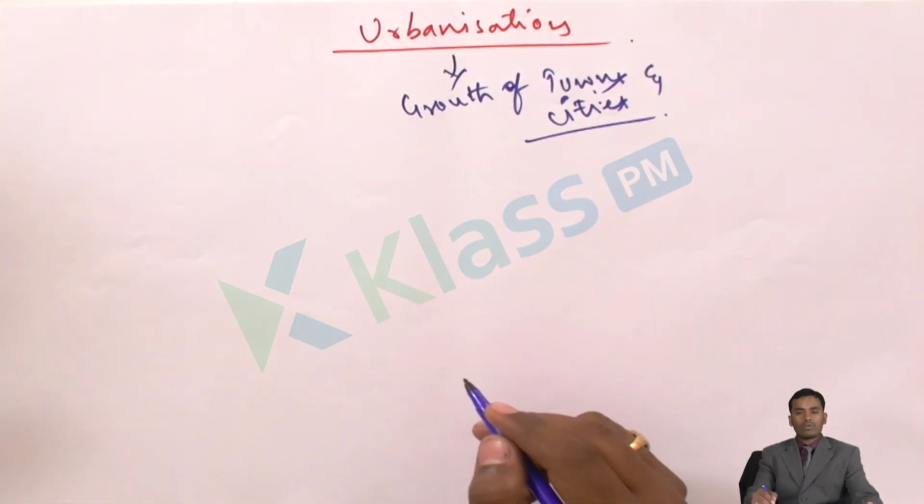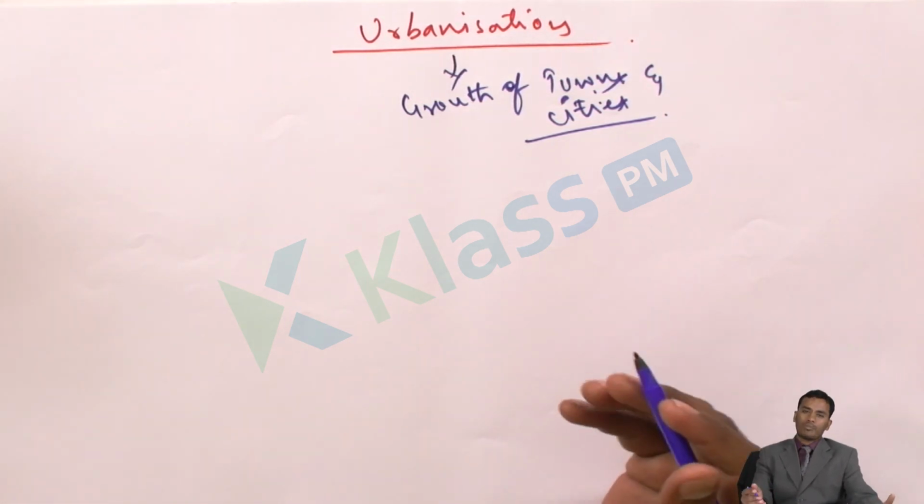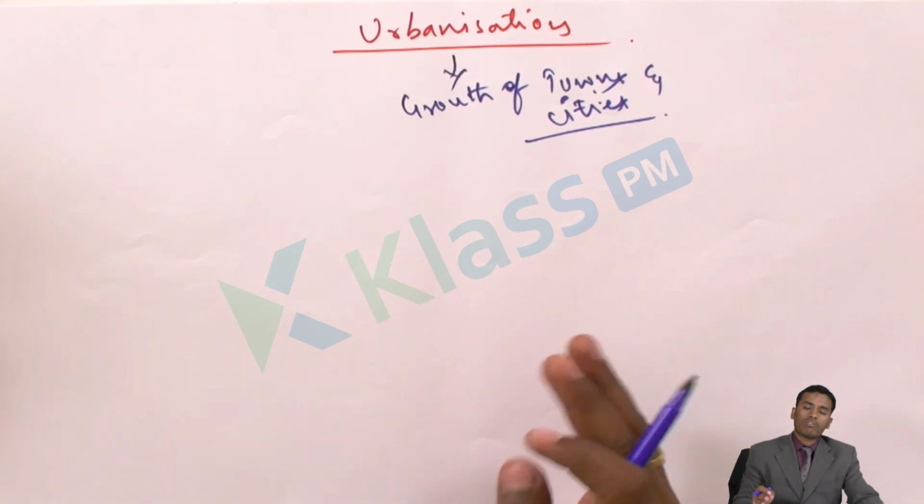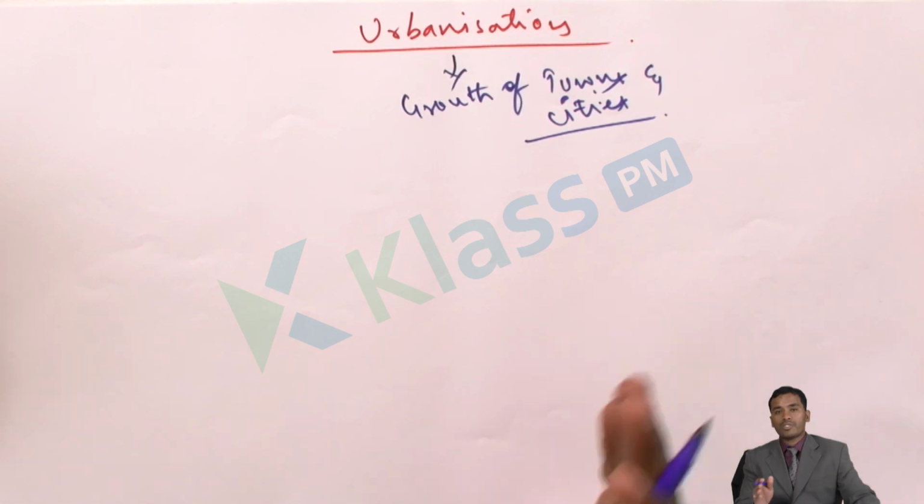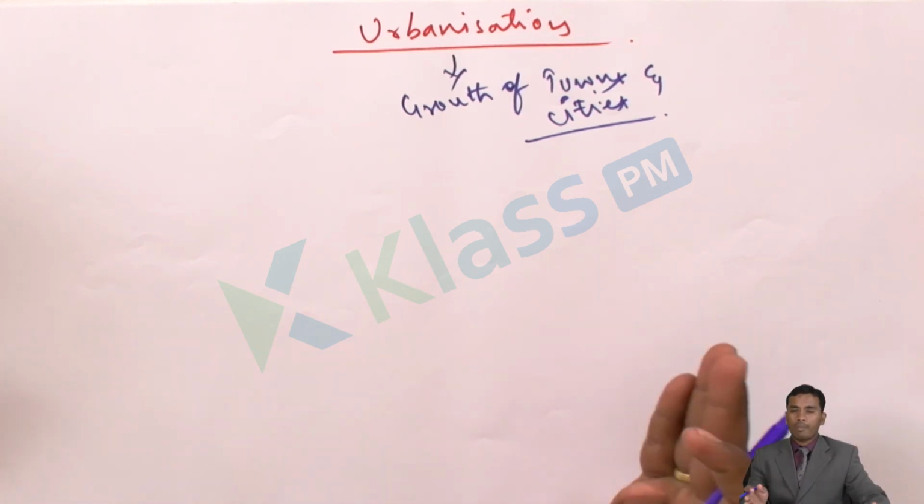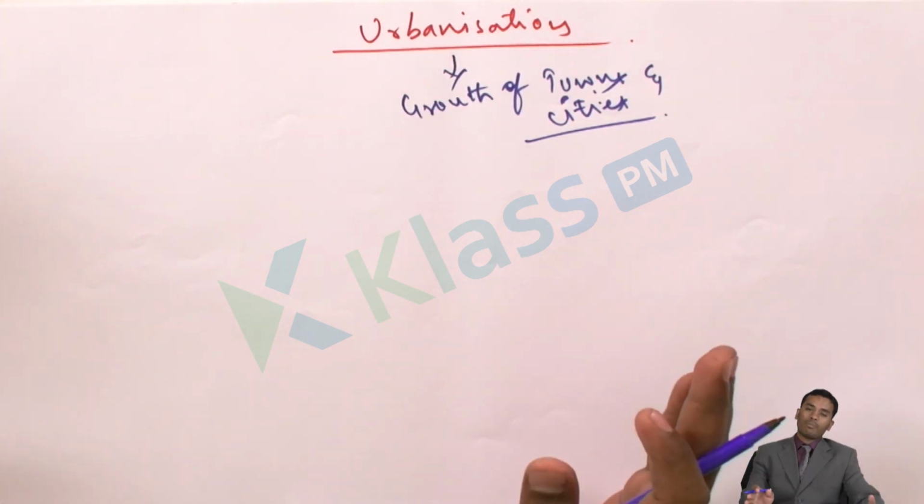Growth of towns and cities is called urbanization. As I said, urbanization has occurred because of many reasons. The major reason is industrialization. Because of industrialization, people started moving from rural areas to urban areas. The migration has started, and because of this migration, urbanization has happened.